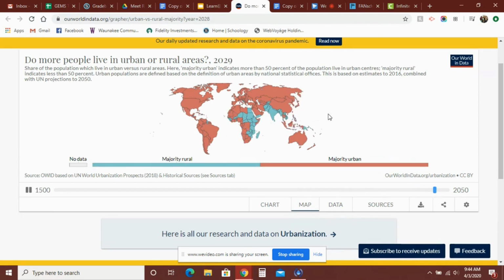Now, as you project into the future, what is going to happen? More and more and more. By 2050, there's really only a handful of countries left that are going to have more people living in rural areas than urban. Urbanization stats and data are all fine and well, but really think about what the impact of this is.